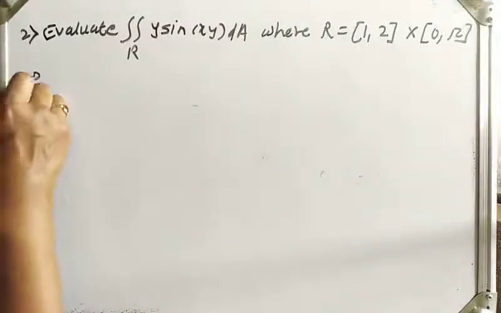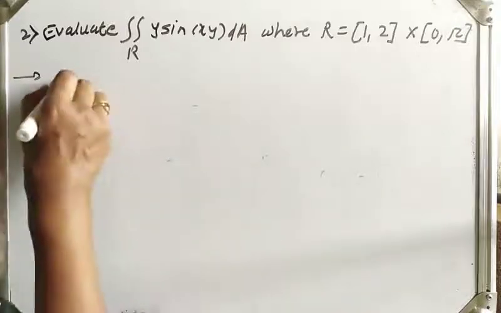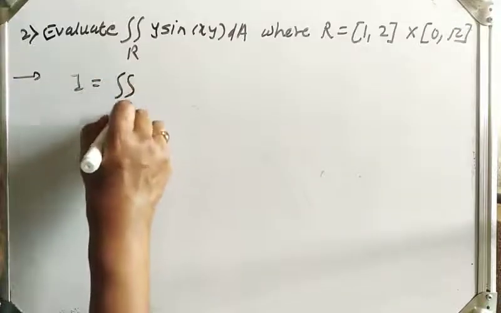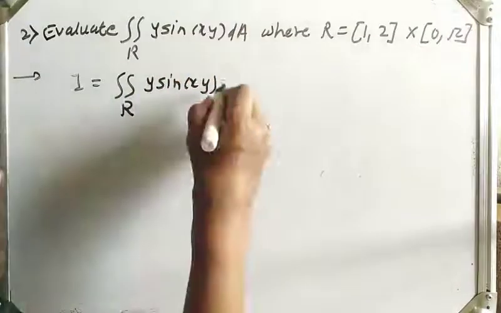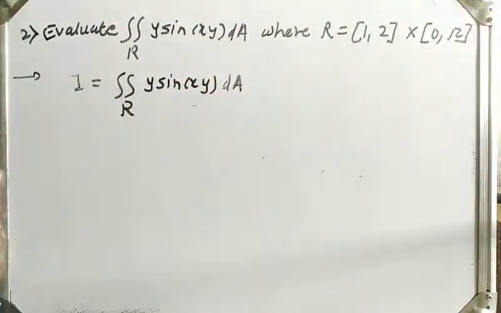So solution, what is I? I is the double integration over R of y sine xy dA. Now first, always observe whether integration with respect to x can be done easily or with respect to y.